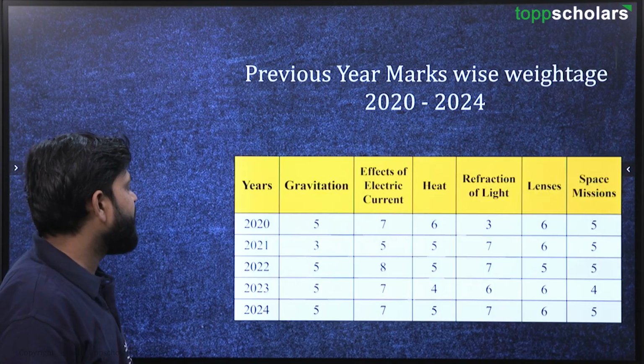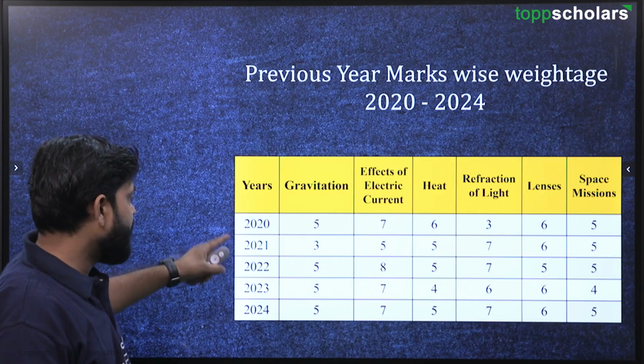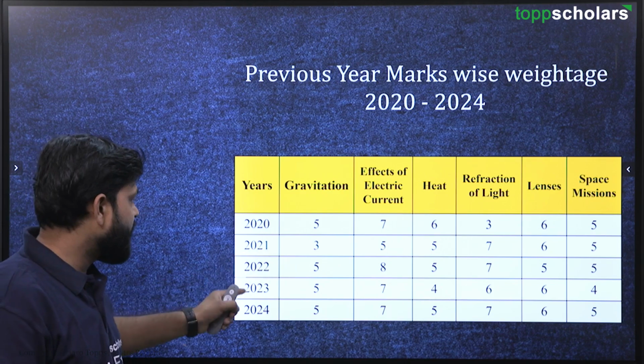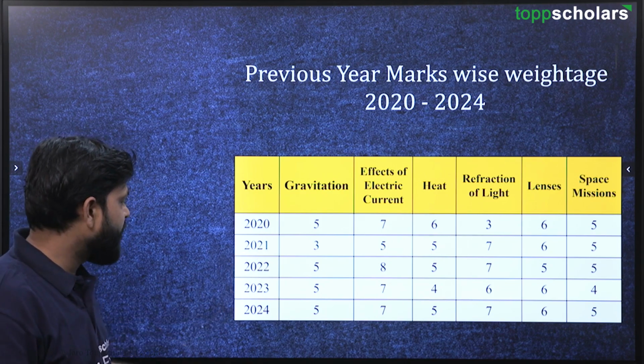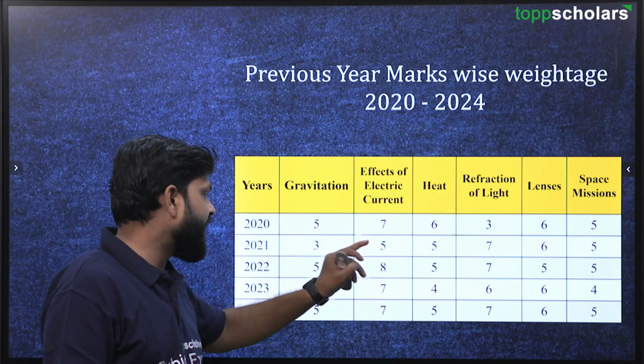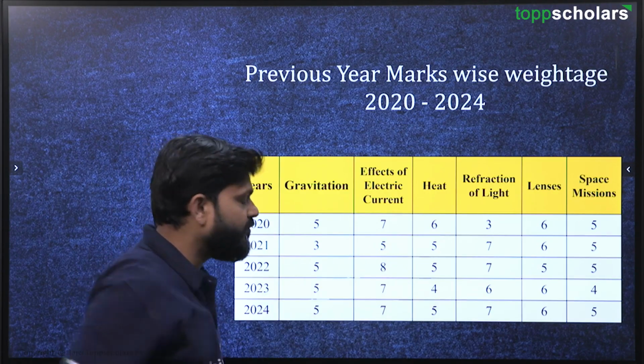We are going to see first the marks distribution year wise. 2020 gravitation 5 marks, 21 3 marks, 22 5 marks, 23 5 marks and 24 again 5 marks. Now effect of electric current 7 5 8 7 7. So we can see heat 6 5 5 4 5.